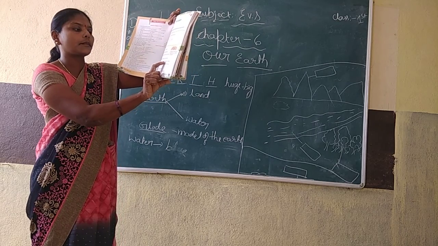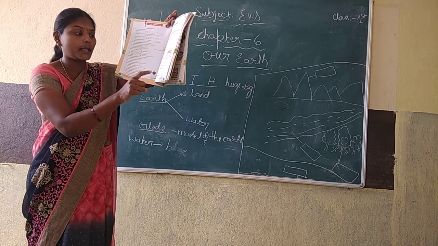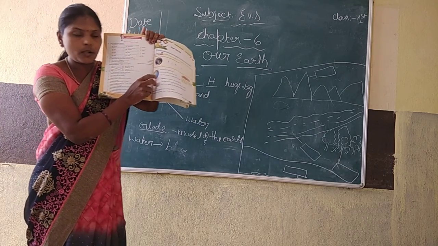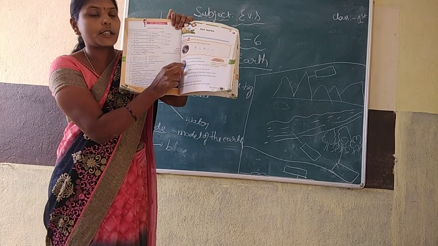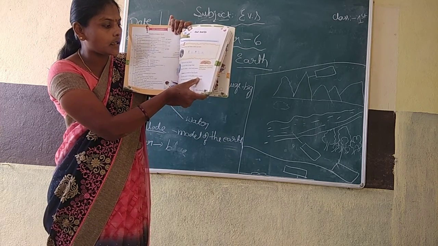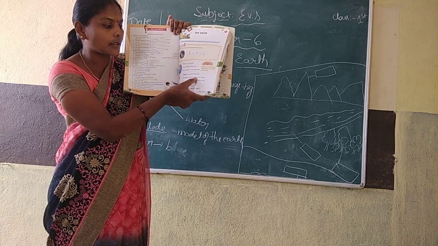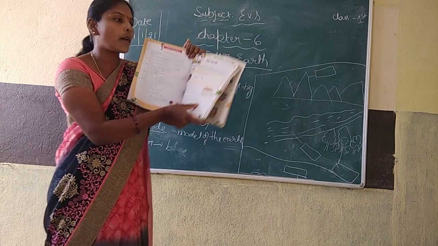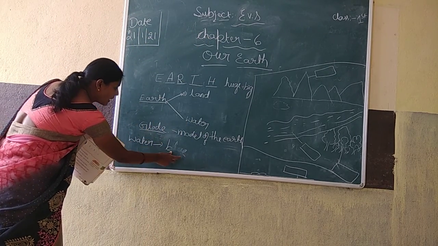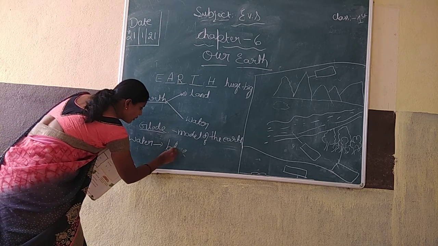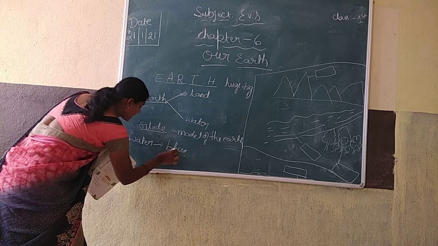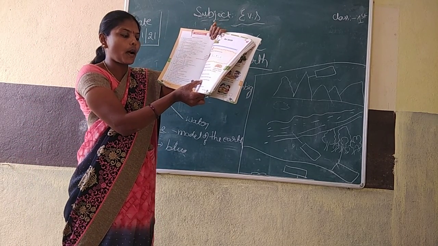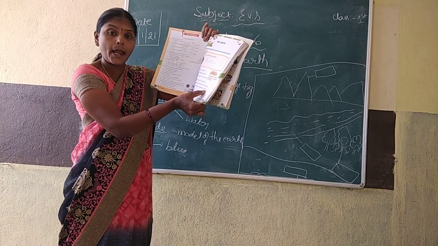The blue part of the globe shows water. See here, the blue part is shown in the globe, no? The blue-colored parts show water. The brown parts of the globe show land.